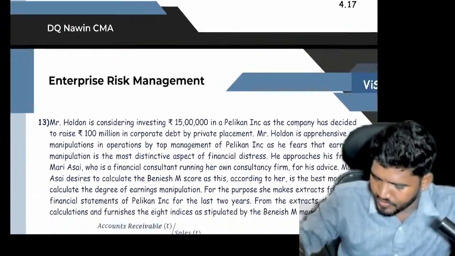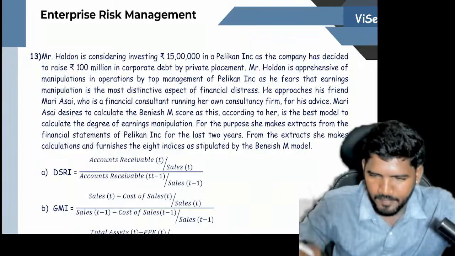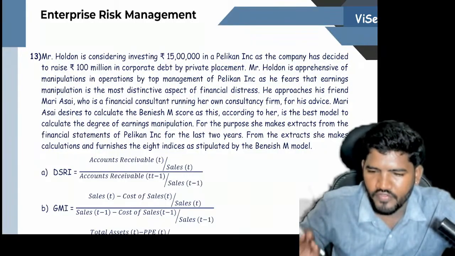this is called Beneish M-Score. We use it to check whether the company-prepared financial statement gives a true or fair view or not.